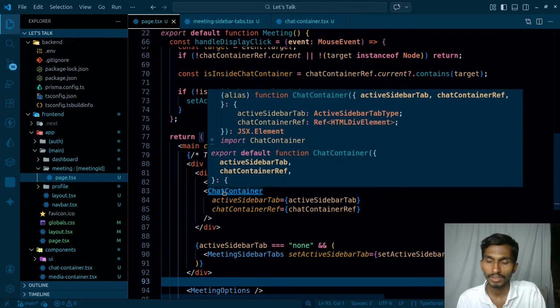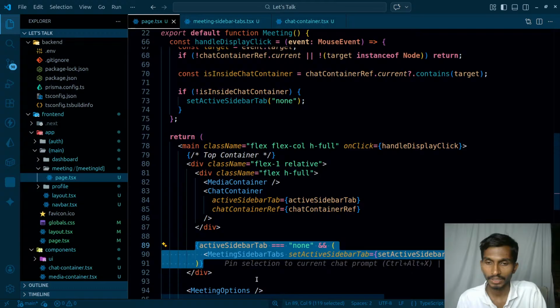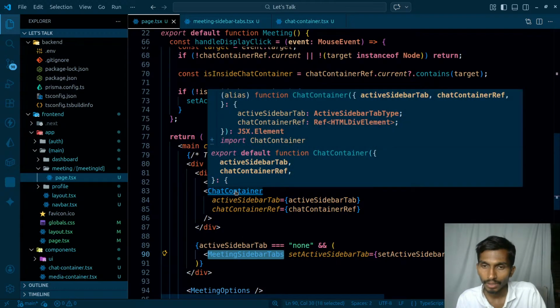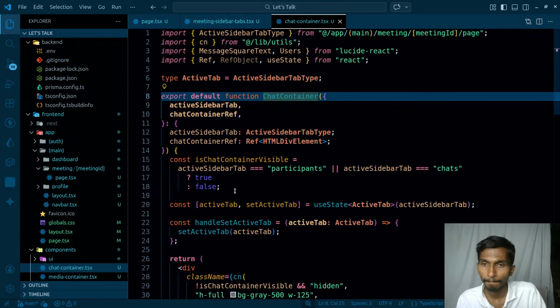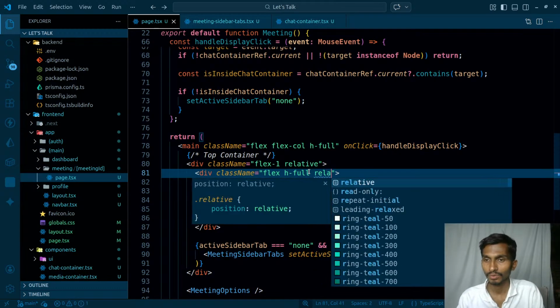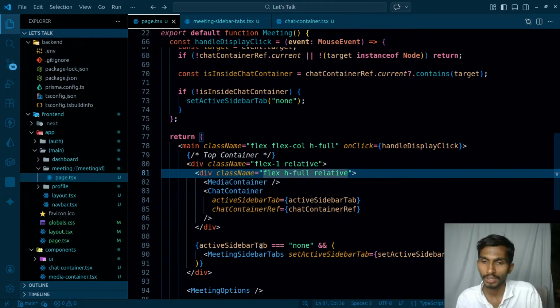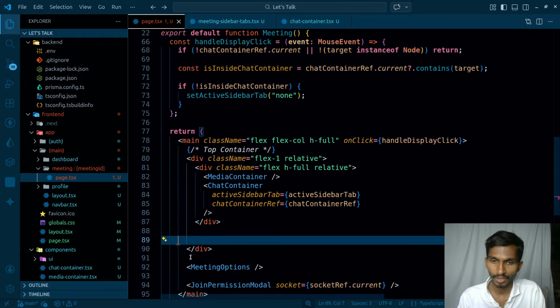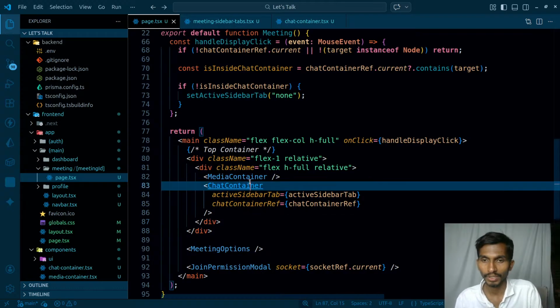What I want, keep it inside the chat container, and then I will set it to absolute, and then it will be at the top, and it will still be related to the chat app. Otherwise it's gonna be bad. It will be absolute to this particular container, so I will make it relative. Once this is relative, let me do it, let's see what's gonna be going on. This is even a better way, so I'm doing it.